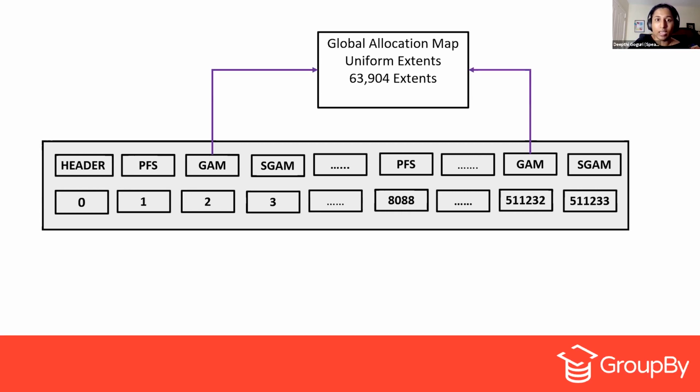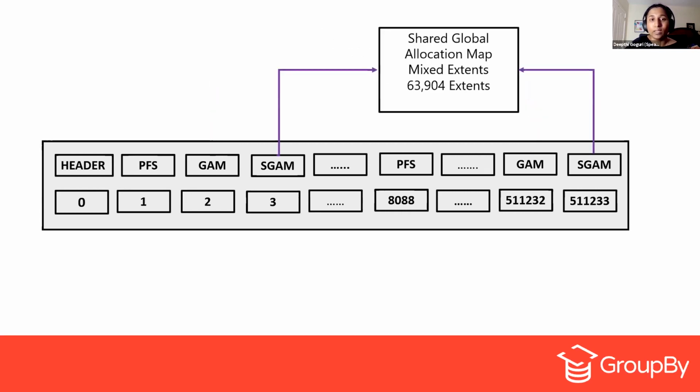And when you come to the SGAM page, it's a GAM page for the mixed extents. Exactly like the GAM page, it stores the information in the form of bitmap values. If it has the value of 1, then that particular extent is free. And if it has 0, then that particular extent is full. For the next 64,000 extents, until it reaches the next SGAM page, it stores whether they are free or used. And this is especially for the mixed extents.